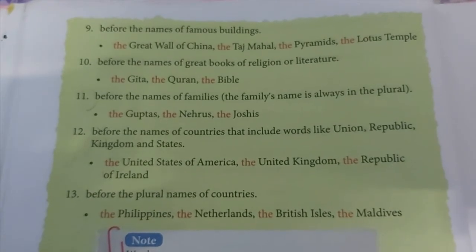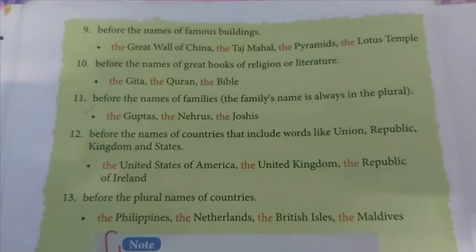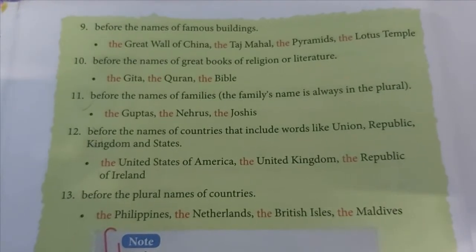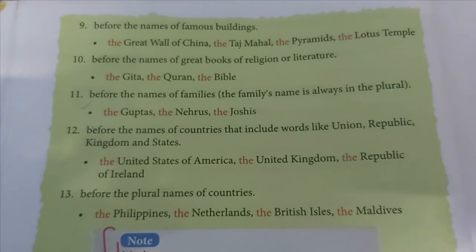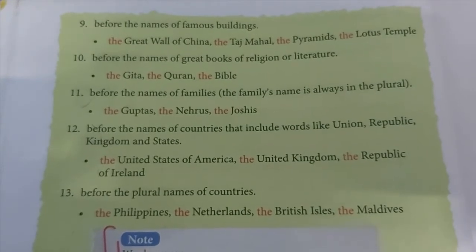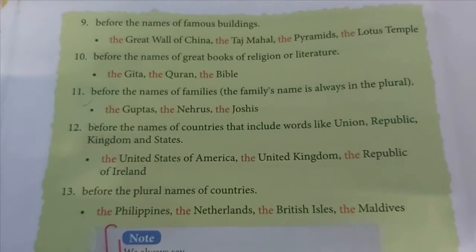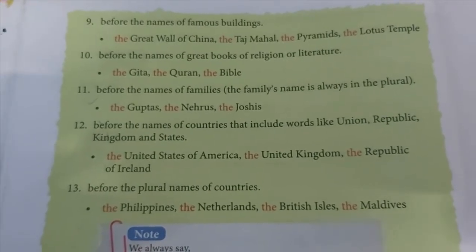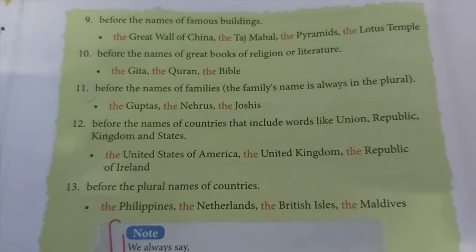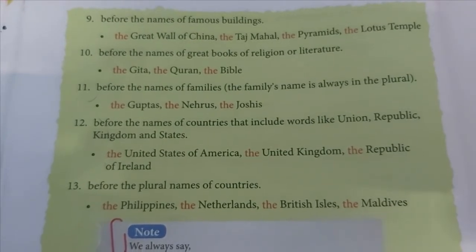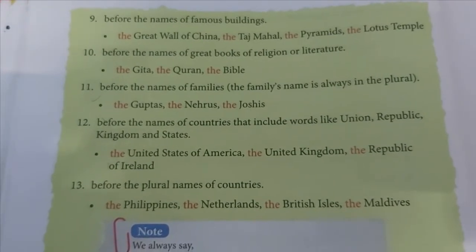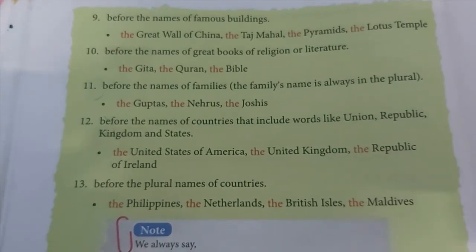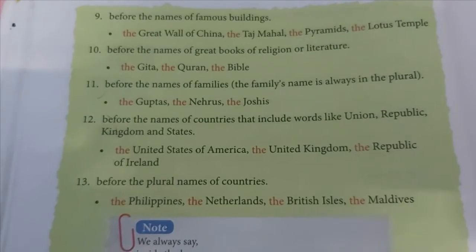Next, before some famous buildings we use the, like the Great Wall of China, the Taj Mahal, the Lotus Temple, the pyramids. All these are famous buildings. We use the before them. There is no second Great Wall of China, Taj Mahal, pyramids, or Lotus Temple. So we use the before all these famous buildings to specify their importance.